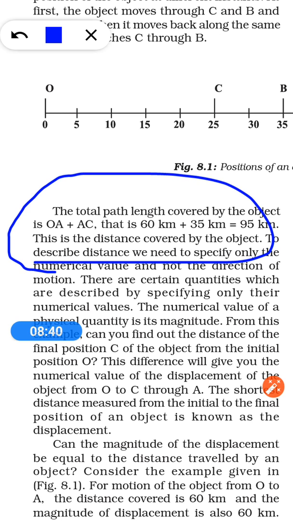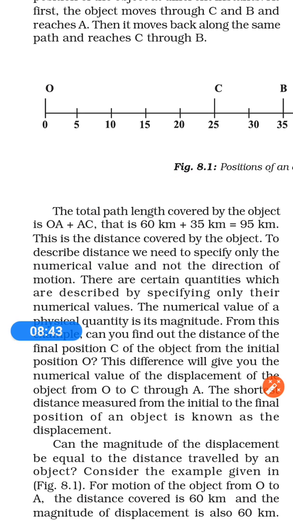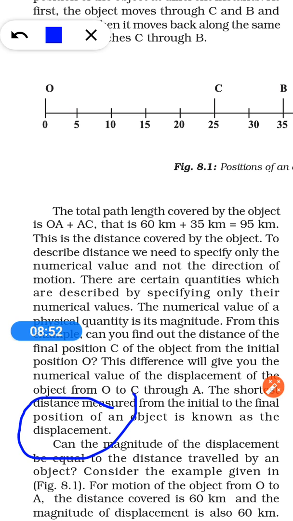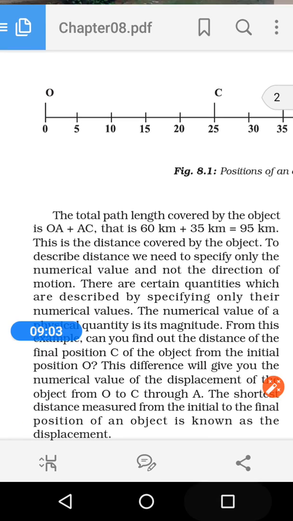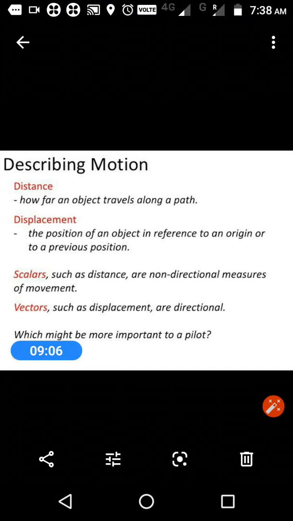Okay. Now one more thing, what is the shortest distance? The shortest distance is known as the displacement. So here we have two words, one is distance, another one is displacement. Now we are going to discuss the two words, distance and displacement. What is distance? How far an object travels along the path, or the total path length covered by the object. Got it? Now what is displacement?